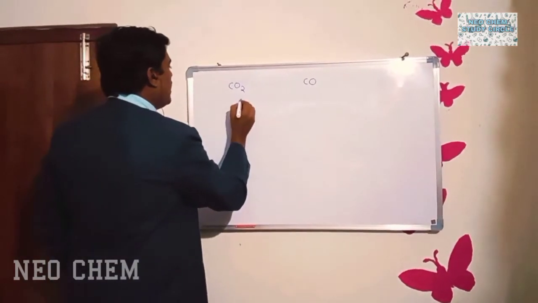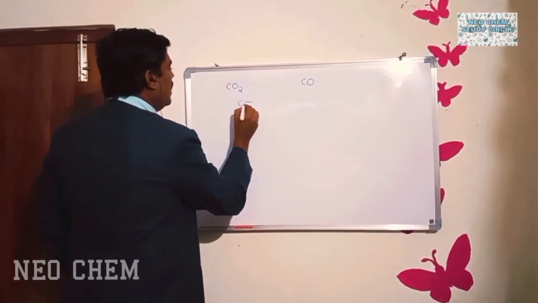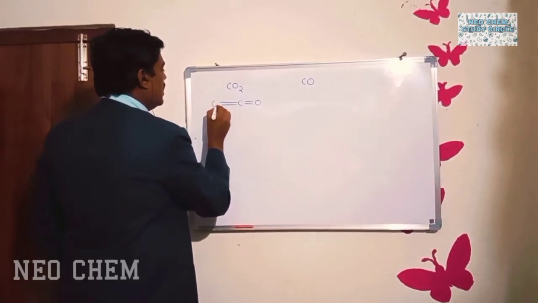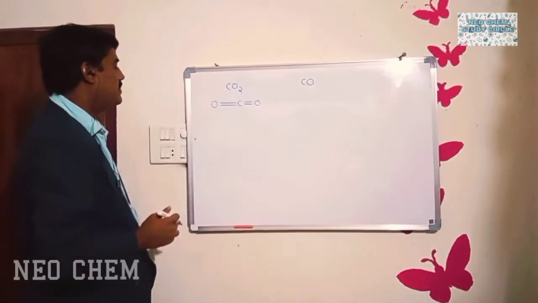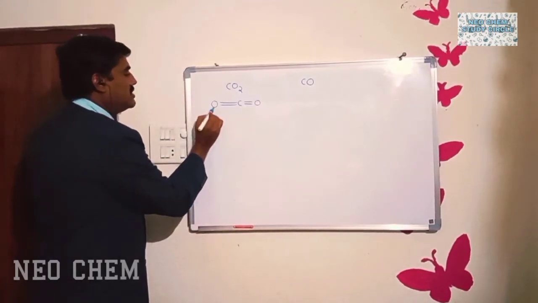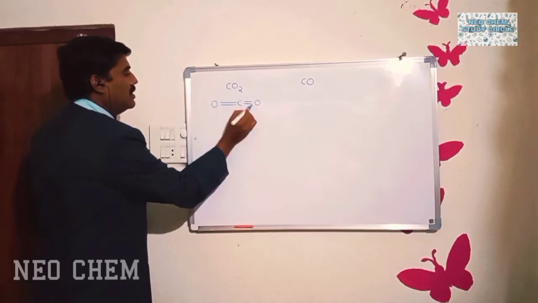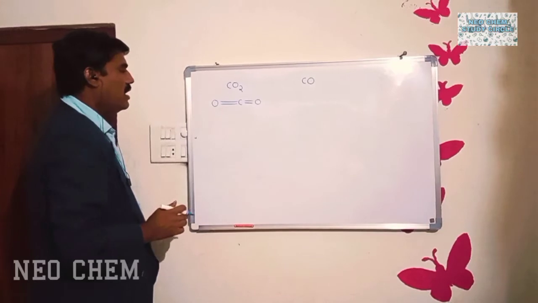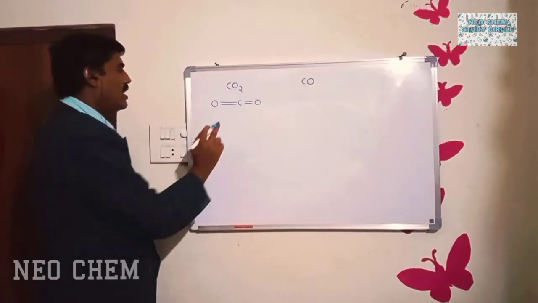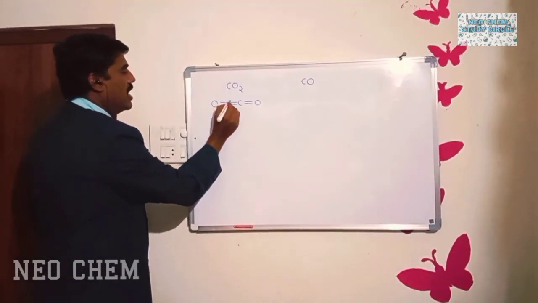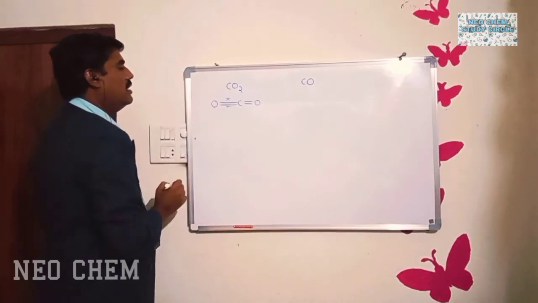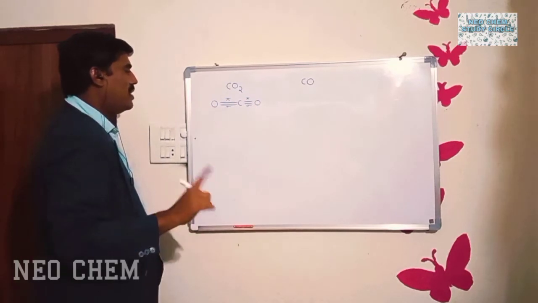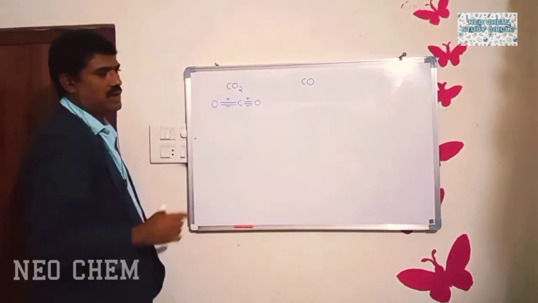In the carbon dioxide molecule, the central atom is carbon. Each oxygen atom is attached by a double bond. Don't forget, in a double bond, one is a sigma bond and another one is a pi bond.